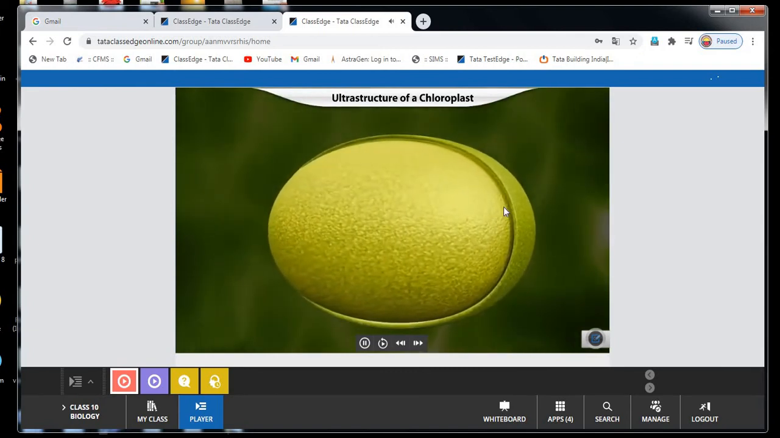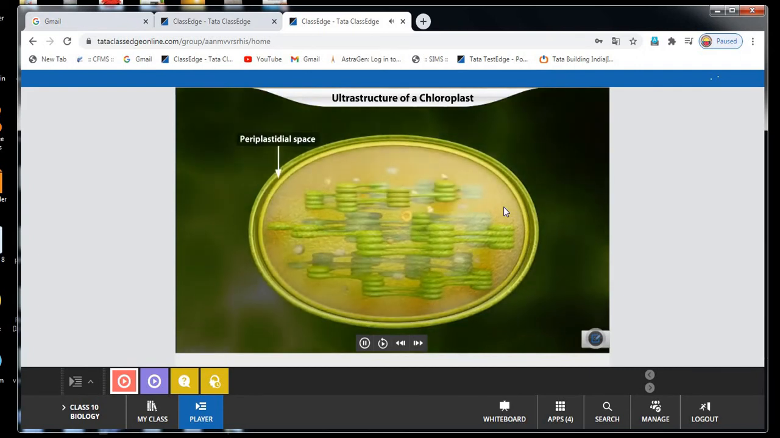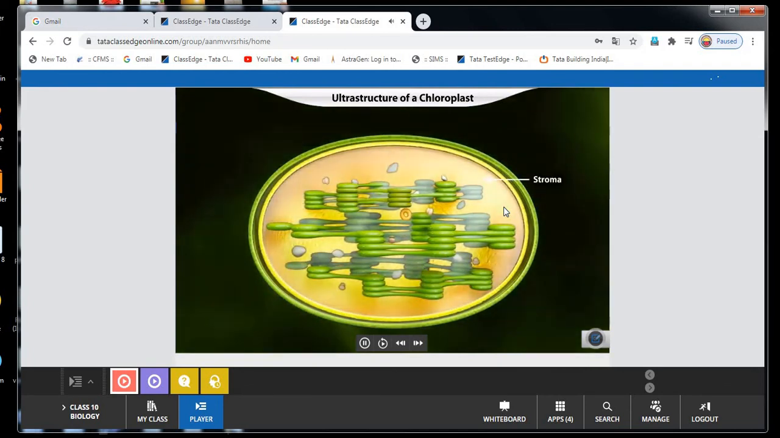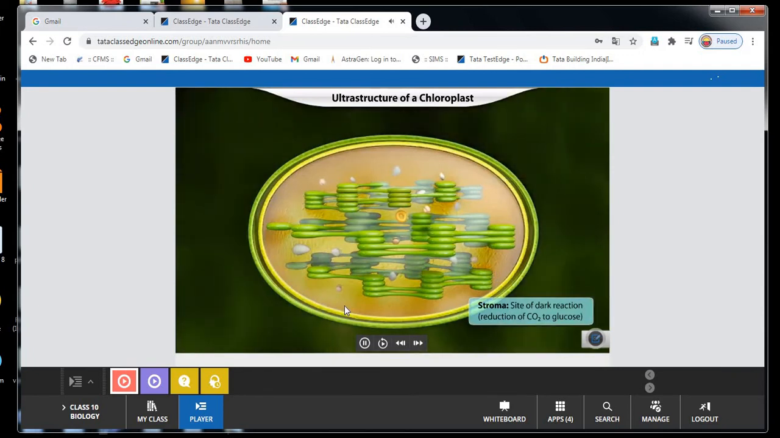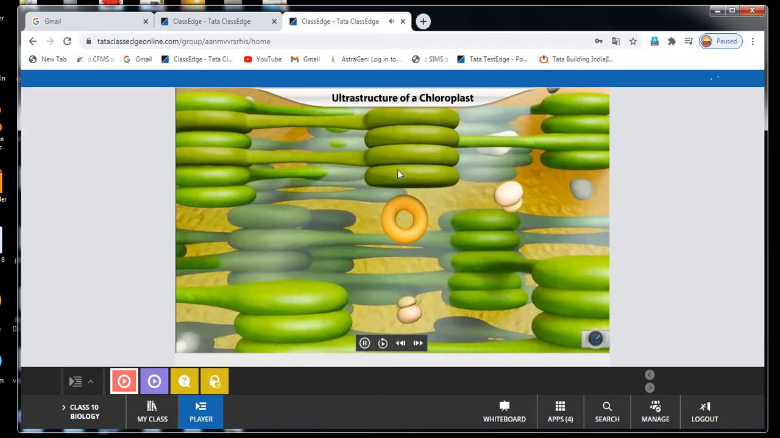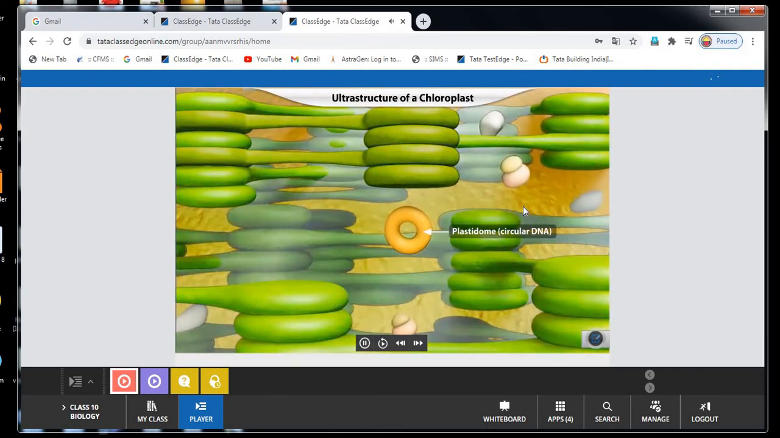This is the internal space between the two membranes of the chloroplast. It is called the periplastidial space. The inner membrane encloses a colorless fluid matrix called stroma. This is the site of the dark reaction of photosynthesis. The stroma contains ribosomes, a small circular DNA, and approximately 40 to 60 green structures called grana.